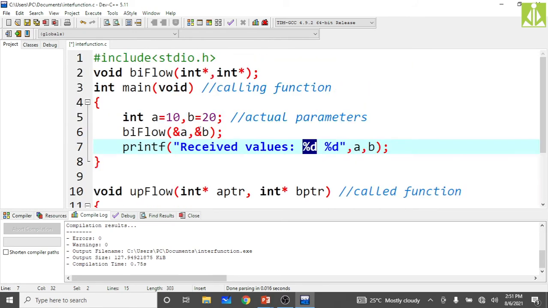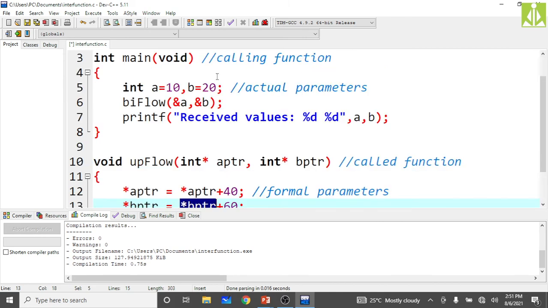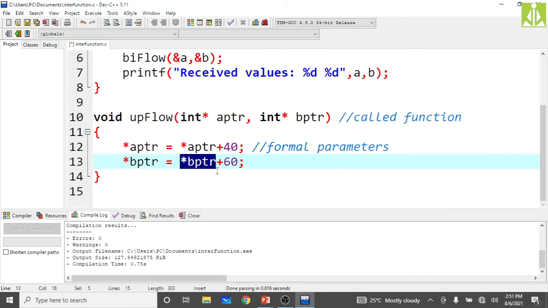Again here also the same thing. B value is 20, B's memory location we are passing, and B's memory location we receive here. When you dereference B's memory location, you will get B's value, that is 20. 20 plus 60 is 80. That overall 80 we are again keeping in B's memory location.